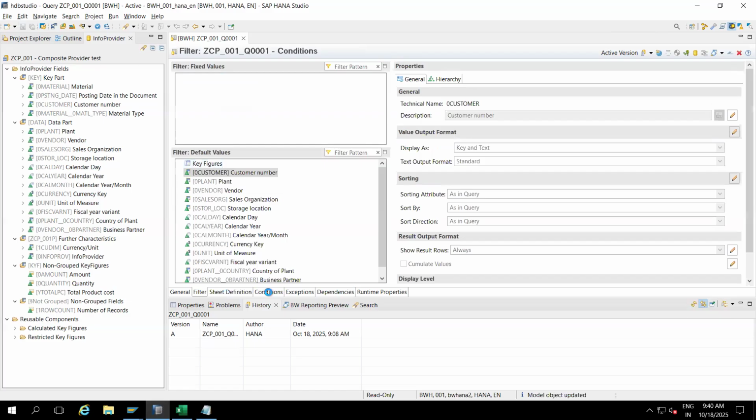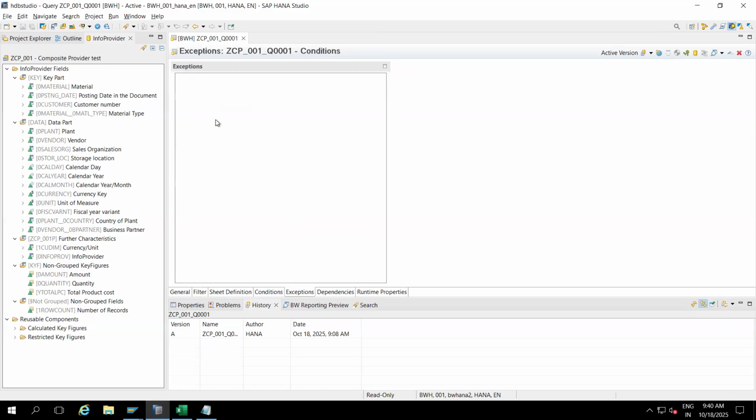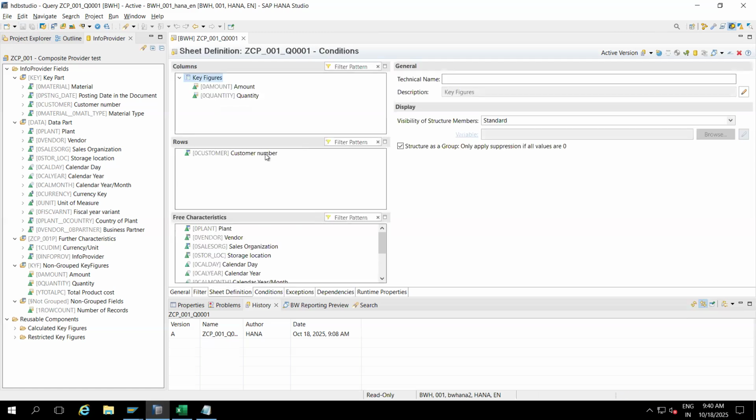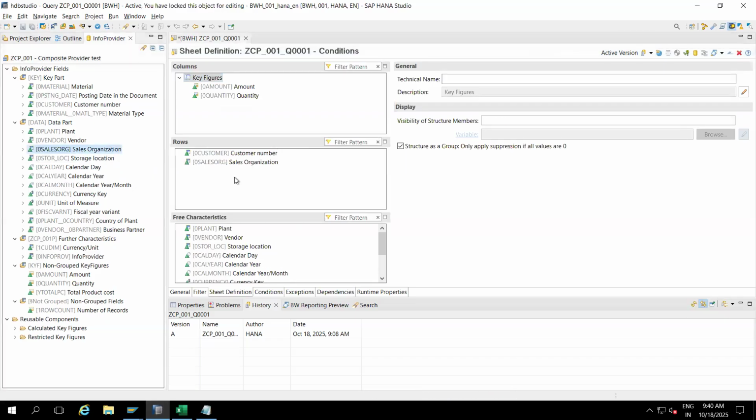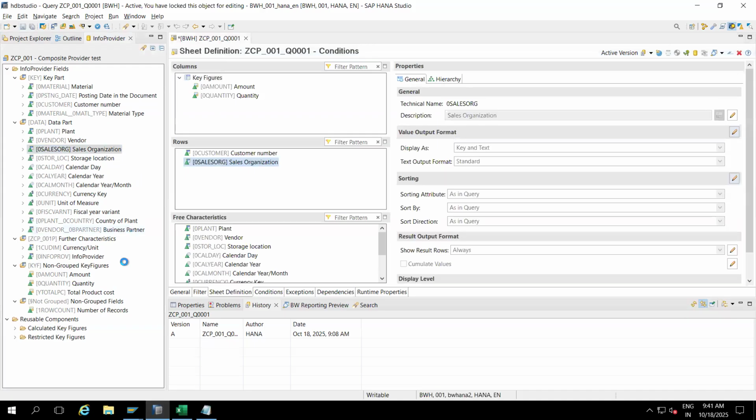Now I want to create exceptions. In the sheet definition, where are my sales? I'll drag and drop my sales org as well. Now I will save it.